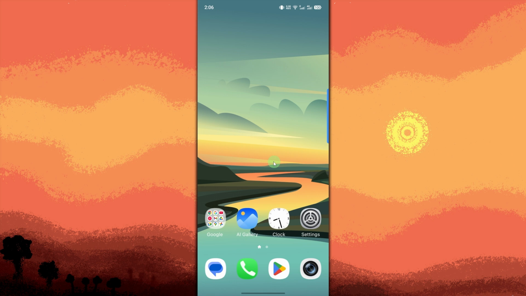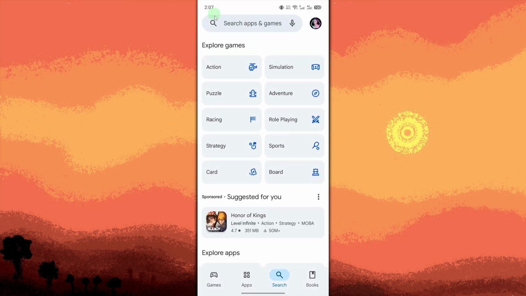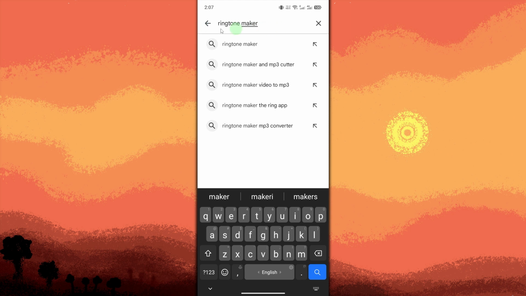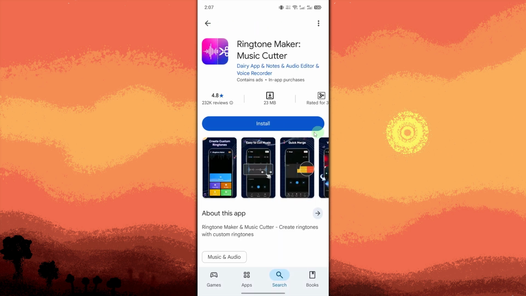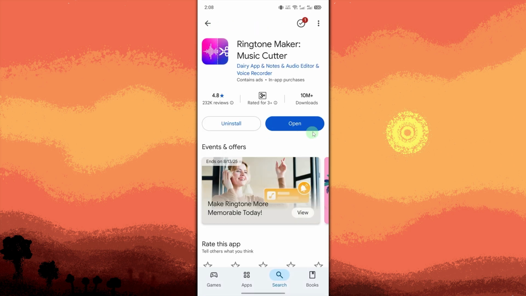First, unlock your Android phone, use your PIN, pattern, or fingerprint. Open the Google Play Store, search for Ringtone Maker, and install it. Launch it by tapping Open. Then tap on Get Started.